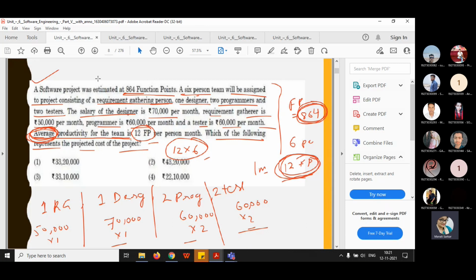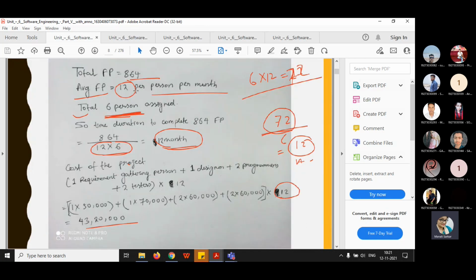If you divide the estimated size by the total, you will get the total time duration. Total function point is 864, average productivity is 12 per person-month, and 6 persons are assigned to this project.